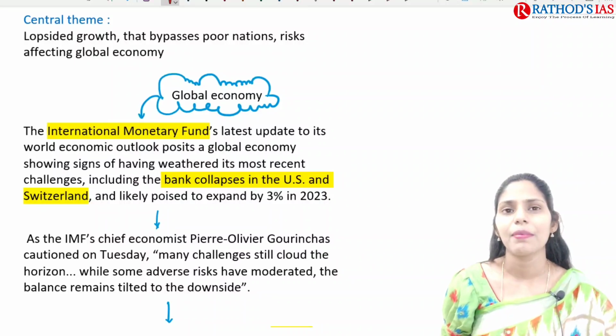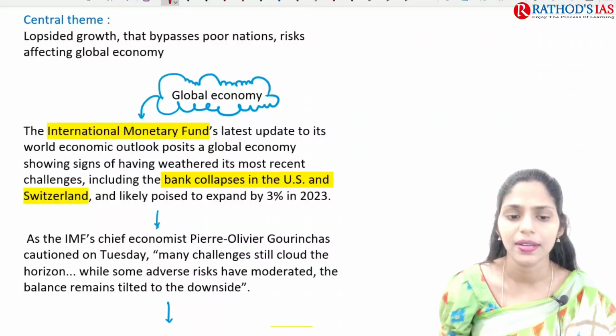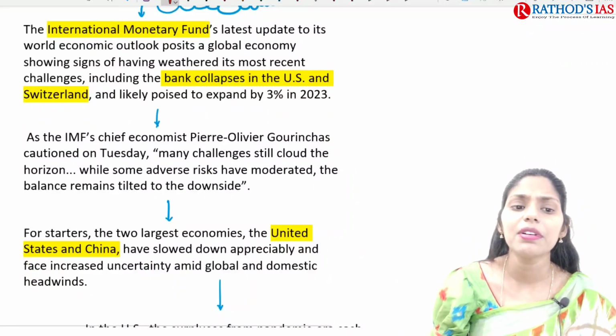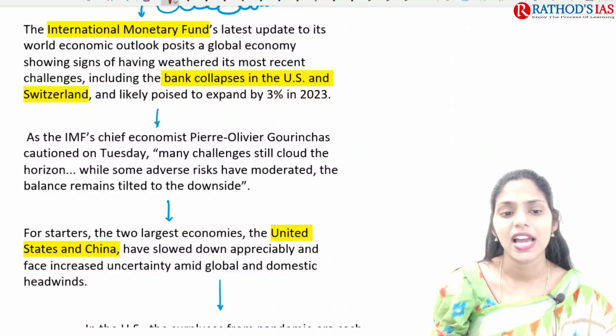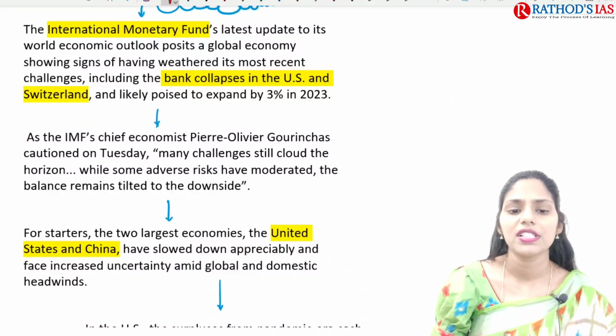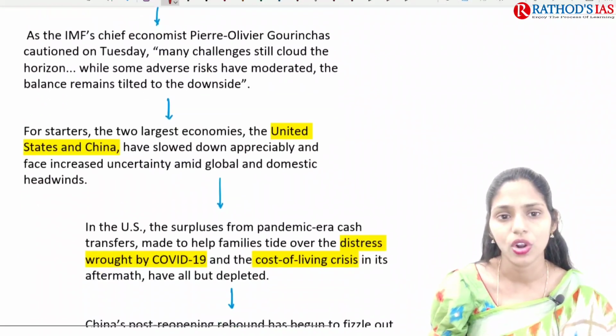Because of this, the IMF projection had been decreased to 3% in 2023. And recently the IMF chief economist said that the world is facing many challenges, and we are going to see a downward slip of economic growth.